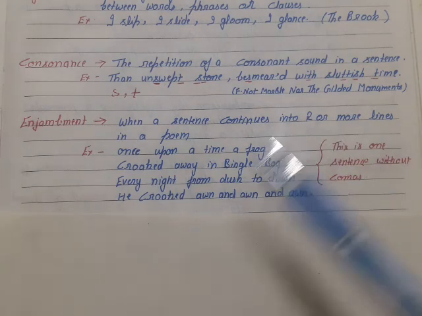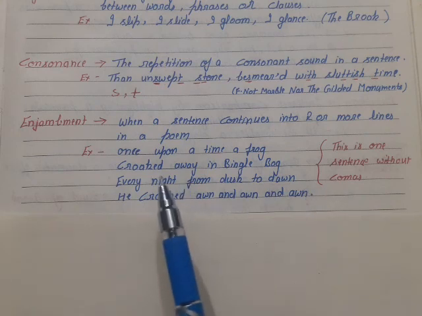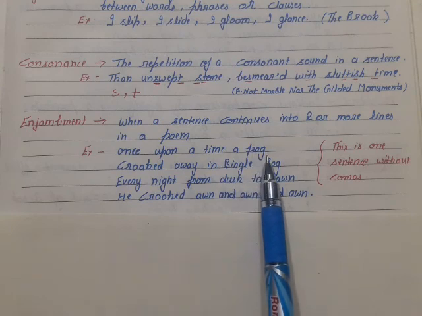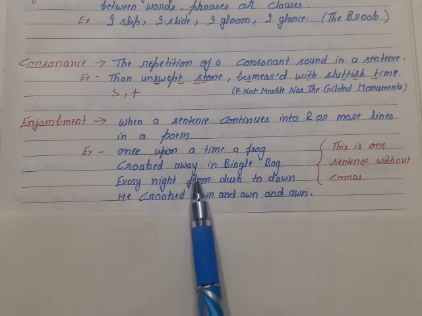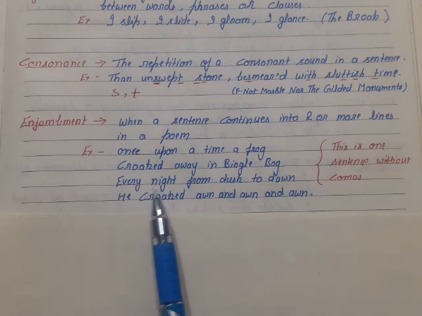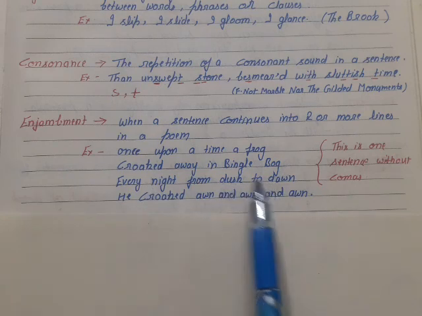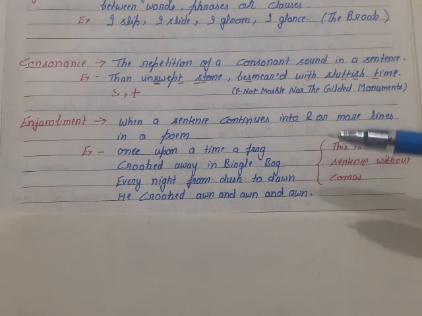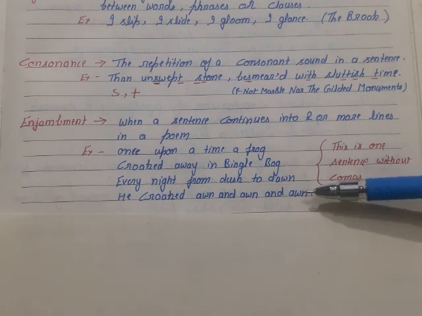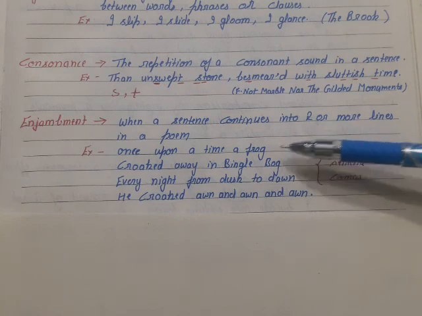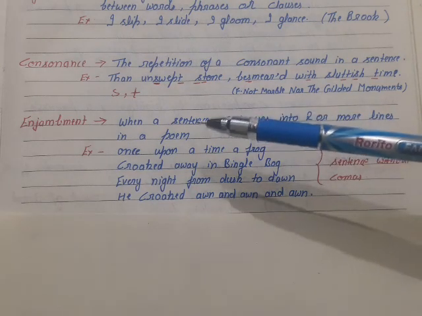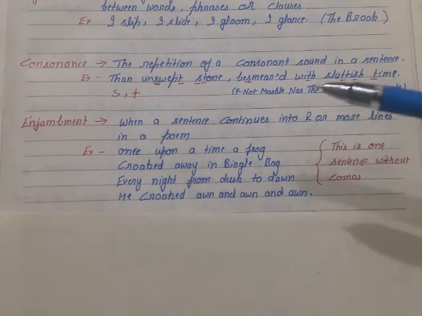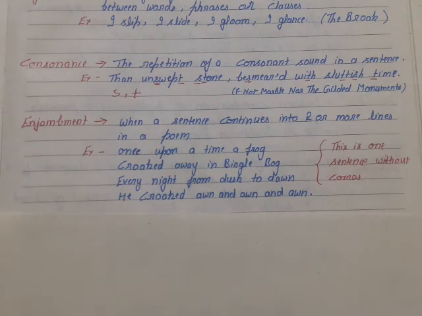See the example from the poem The Frog and the Nightingale. Once upon a time, a frog croaked away in Bengal box. Every night from dusk to dawn, he croaked on and on and on. Here you can observe that at the end of each line there is no comma, no punctuation mark. One sentence continues from the first line to the fourth line. So this is the enjambment literary device.